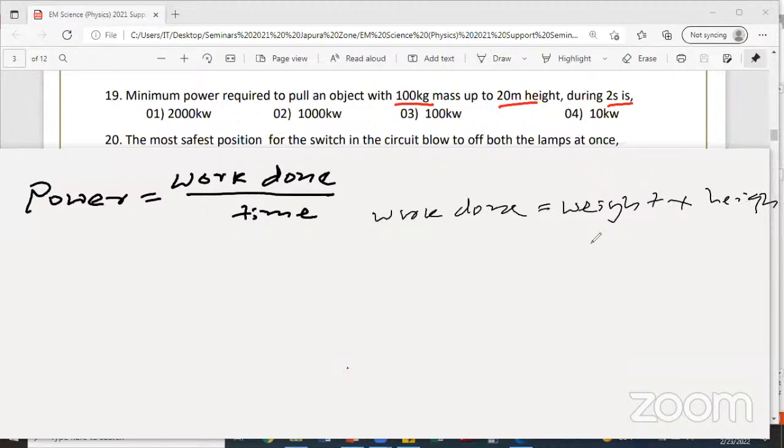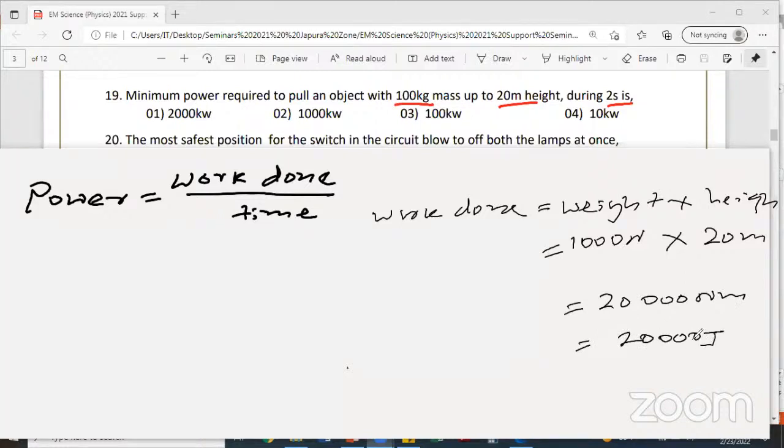So he's moving up, so he's doing some work. 100 kilogram: how to find weight? 100 kilogram is how many Newton? 1000 Newton. What is the height? 20 meters. How many joules of work done? 20,000 Newton meter, that is also 20,000 joules. That is the work done.